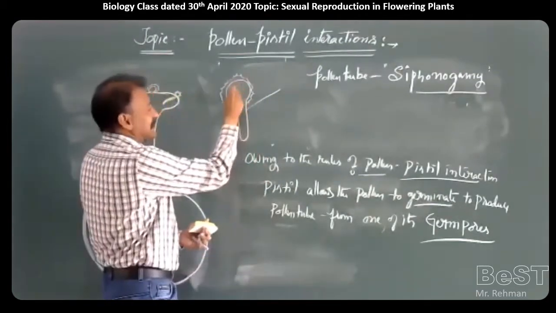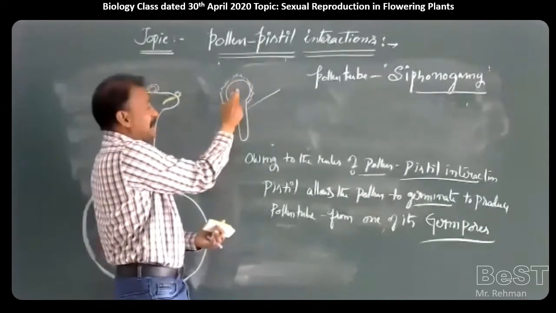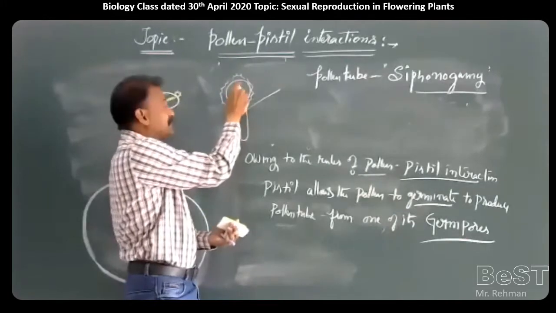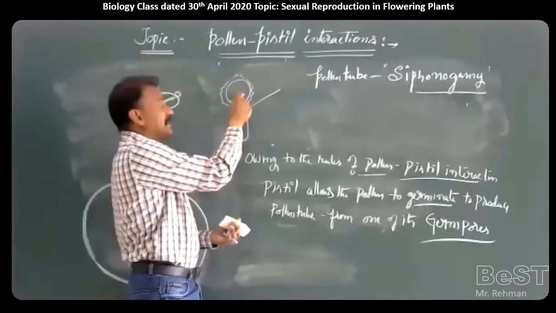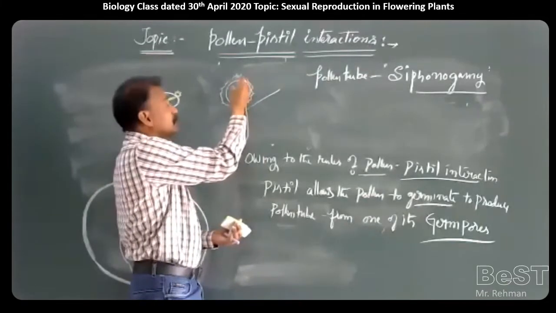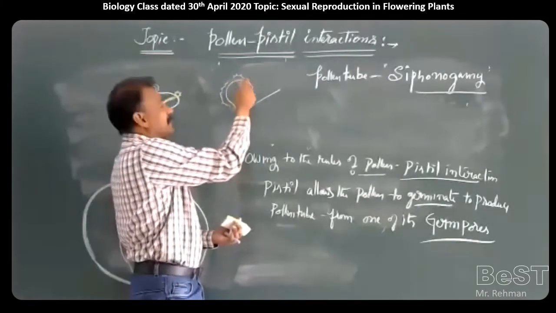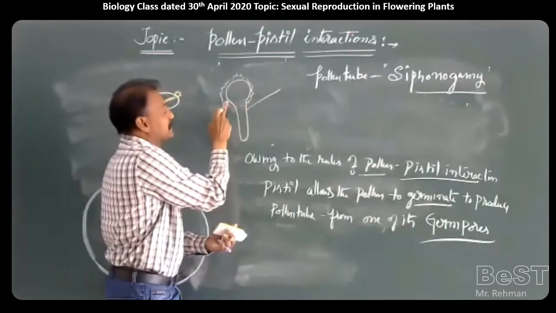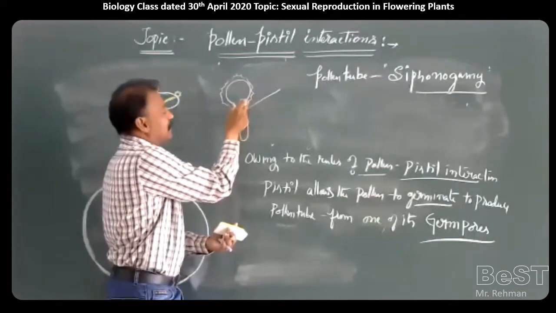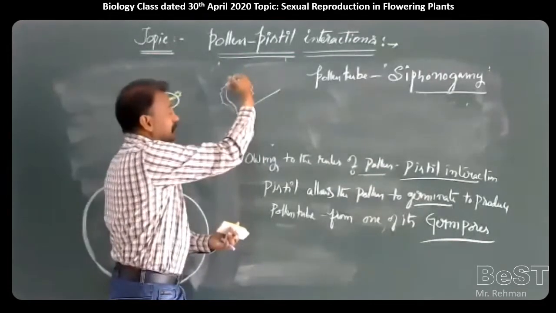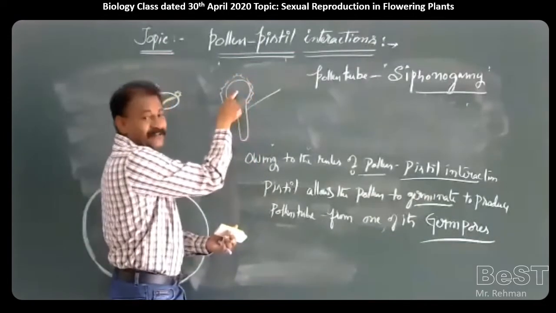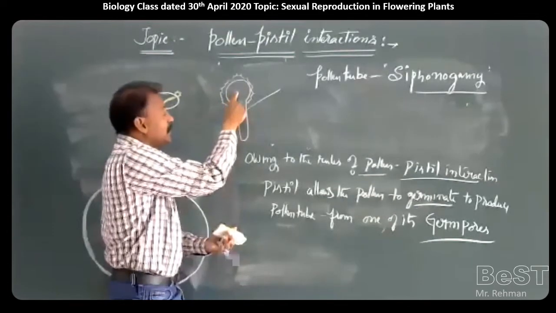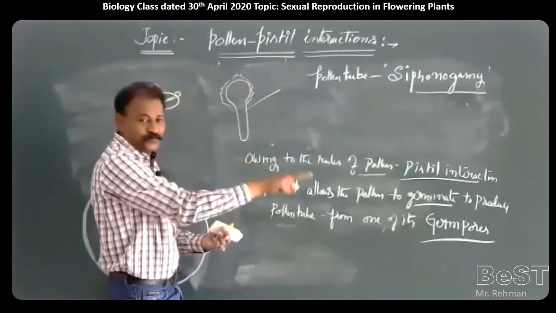So, what is present in a pollen grain? There are two cells, which are called the vegetative cell and the generative cell. In the vegetative cell, the vegetative nucleus is there, and in the generative cell, the generative nucleus. When it opens, the vegetative nucleus and the cytoplasm come out. The intine will be only this much in size, but the extension of the intine is because of the cytoplasm and contents of the vegetative cell. So, the vegetative cell is also called the tube cell.